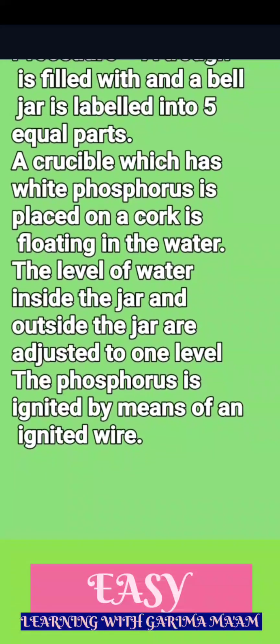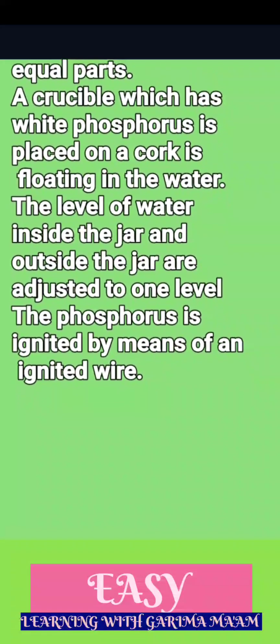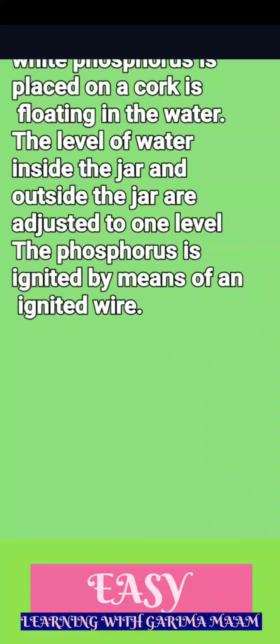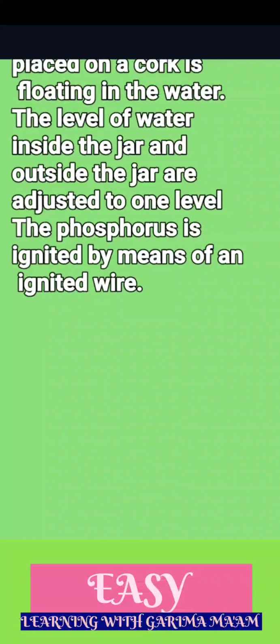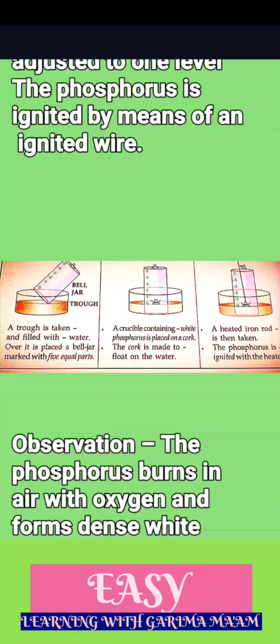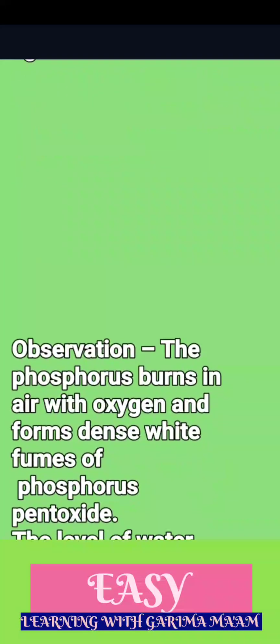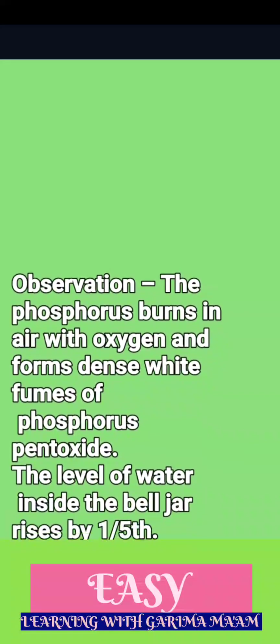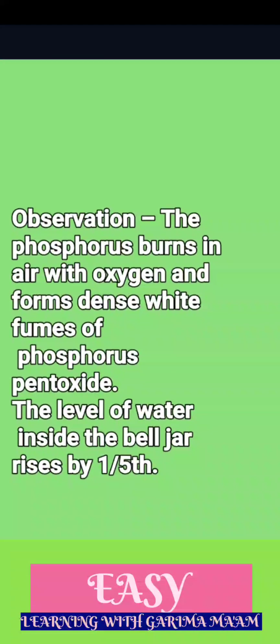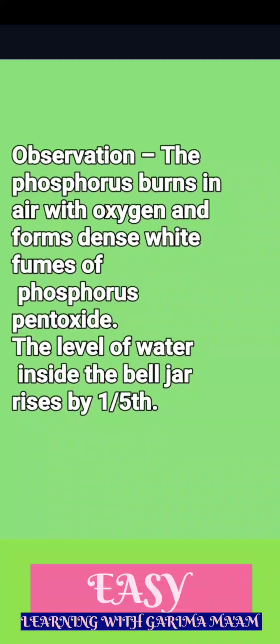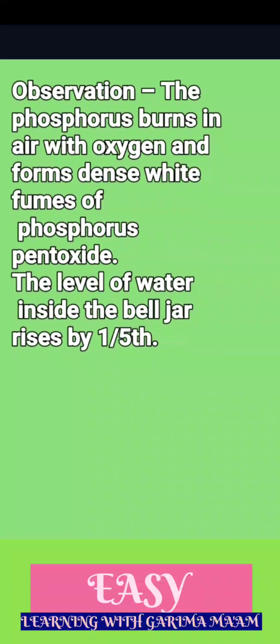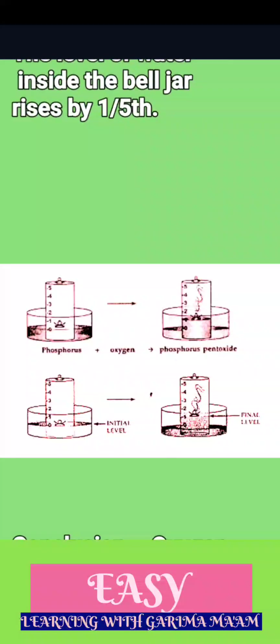A crucible which has white phosphorus is placed on a cork floating in the water. The levels of water inside the jar and outside the jar are adjusted to one level. The phosphorus is ignited by means of a heated wire. Observation. The phosphorus burns in air with oxygen and forms dense white fumes of phosphorus pentoxide. The level of water inside the bell jar rises by 1/5th.